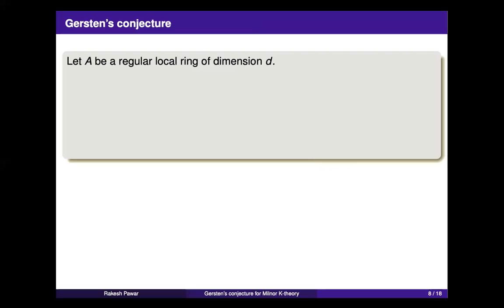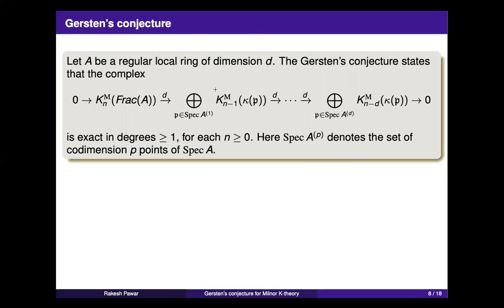Okay. So what is the Gersten conjecture that is in the title? Let A be a regular local ring of dimension D. Then the Gersten conjecture states that the complex that Kato gave, which makes sense for A, is actually exact in degrees bigger than or equal to 1. We don't know if the first map is injective.